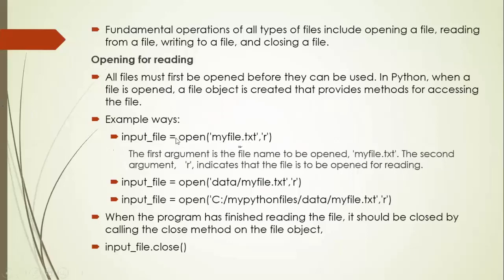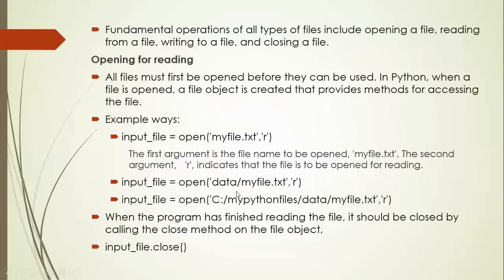This can be achieved by using the method open. Open contains two parameters. The first parameter is the name of the text file, and the second parameter here is r, which represents a read operation. Now input_file is an object which has the ability to perform a read operation on myfile.txt.